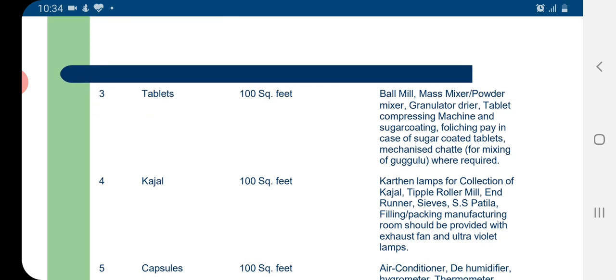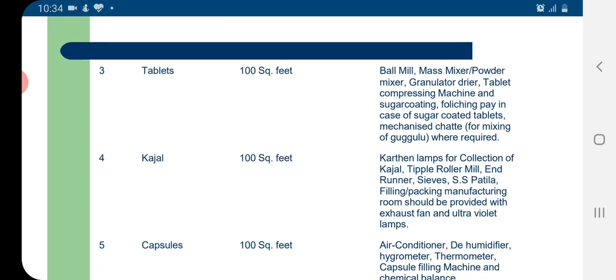For tablets, an area of 100 square feet is required with instruments like ball mill, mass mixture, powder mixture, granulator, dryer, tablet compressing machine, and sugar coating and polishing pan in case of sugar coating tablets, mechanized chetu for mixing of Google wherever required.